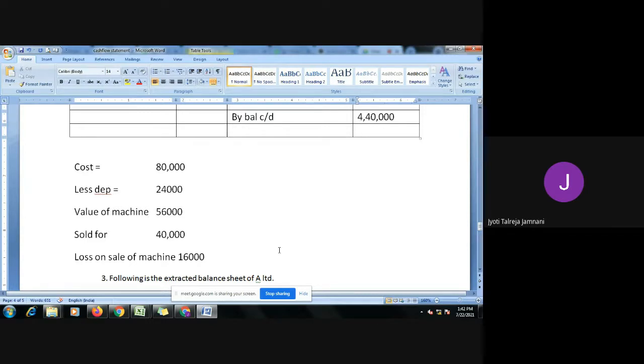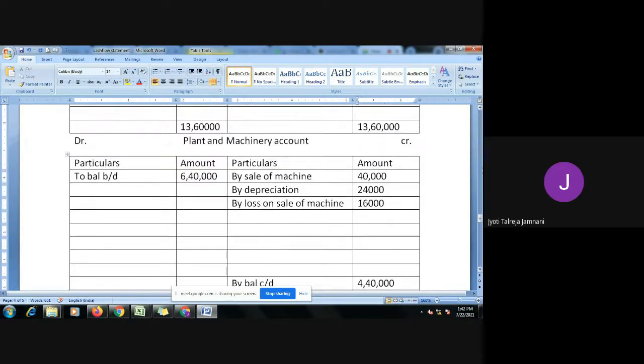So I have a loss of 16. So this was about the machine which is sold. It is sold for 40,000, the depreciation was 24 and the loss was 16. If you add it, it is 80. That means the full machine's value of 80,000 I have shown, by selling 40, by depreciation 24 and by loss 16. Any doubt still here?